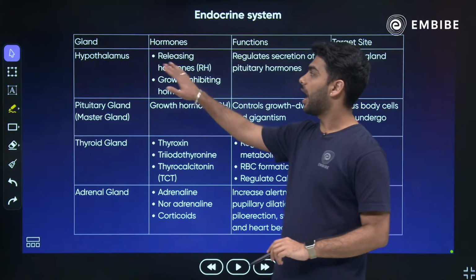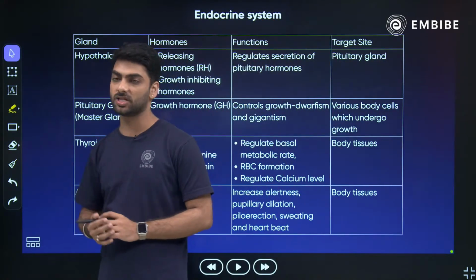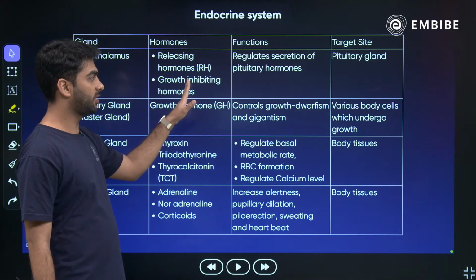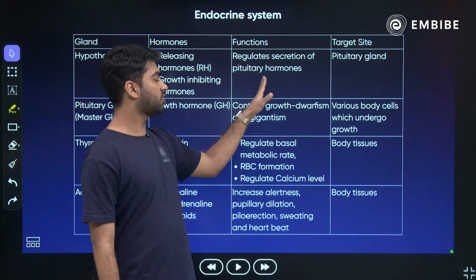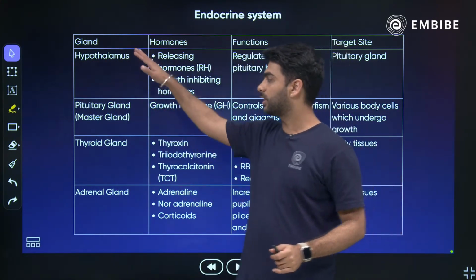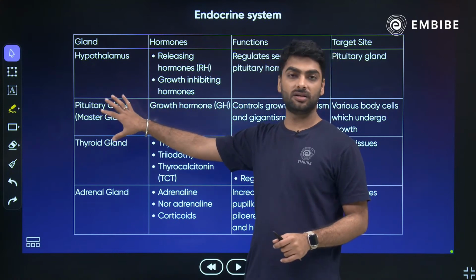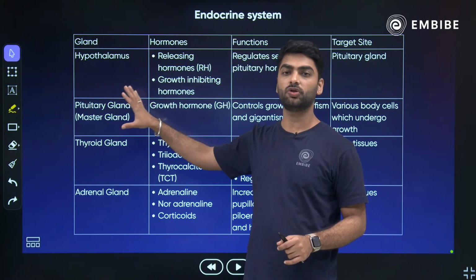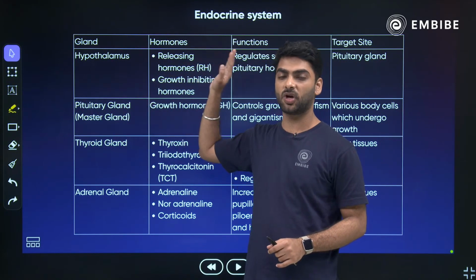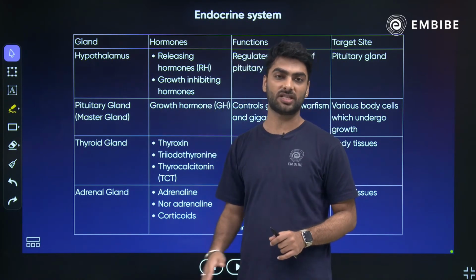So, hypothalamus. Hypothalamus is responsible for secreting the releasing hormone and the growth inhibiting hormones. It regulates secretion of pituitary hormones, the target site being the pituitary gland. So, the hypothalamus gives the orders or instructions to the pituitary gland. Pituitary gland is called the master endocrine gland because it controls all the other endocrine glands of the body.